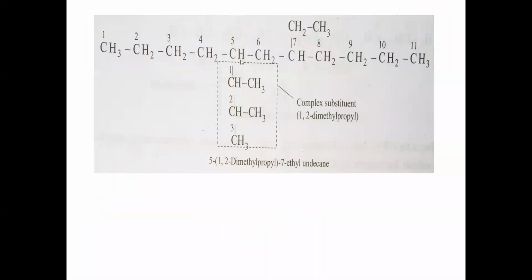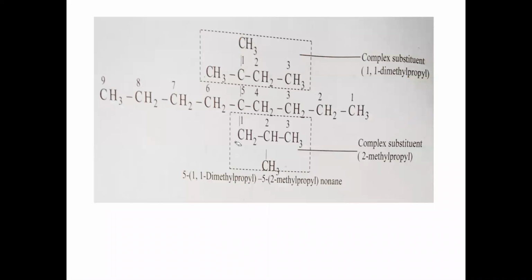Okay. Next. In this example now, the longest chain selected is 1 to 9, 9 carbons here. 9 carbons indicates non. Between all carbon atoms of the selected parent chain, a single bond is there, so ane is taken: nonane. After this, numbering is taken from right side to left side. Now in this case, first carbon, second, third, fourth, fifth. On the fifth carbon, 2 groups are attached here, one group downwards and one group upwards.